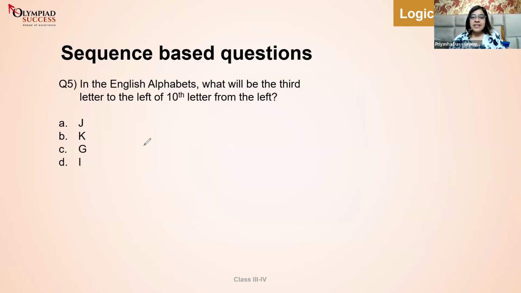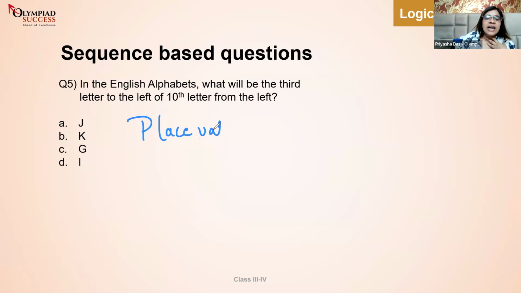But when it comes specifically to these type of questions, this is where we learn the shortcuts and the tricks. You really don't have to write down all the alphabets from A up till Z and then do the counting. So what's the rule? The rule is place value.